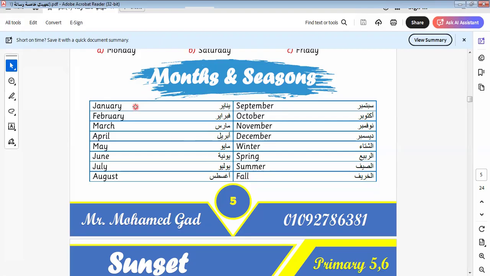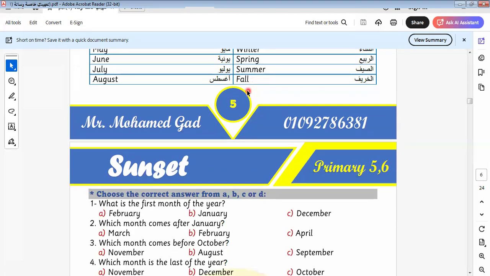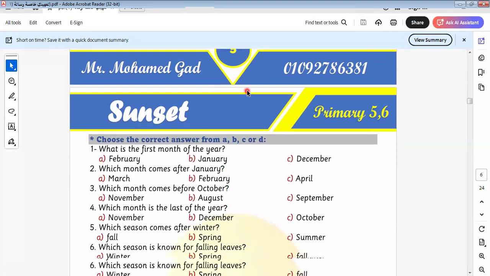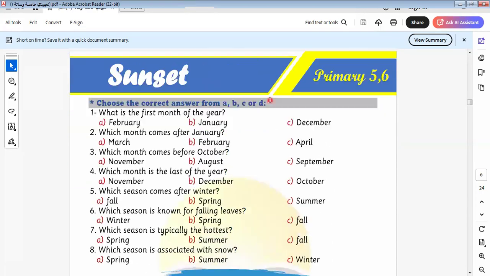Here are the months. Let's repeat the months with me. January, February, March, April, May, June, July, August, September, October, November, December. And we have 4 seasons: winter, spring, summer, fall. We can say autumn, but here we use fall, a famous word that we use in our modern English. We use fall, not autumn.